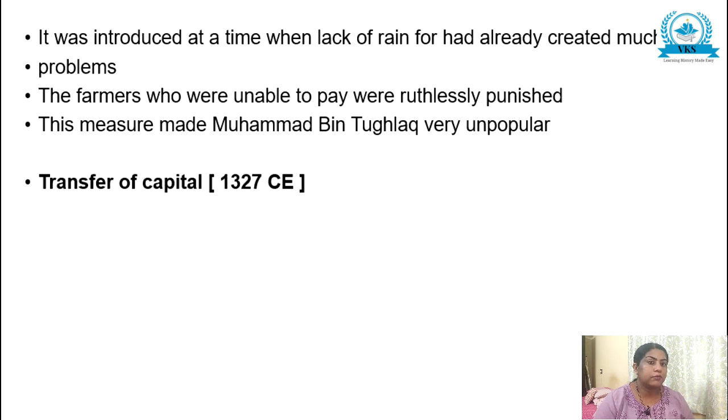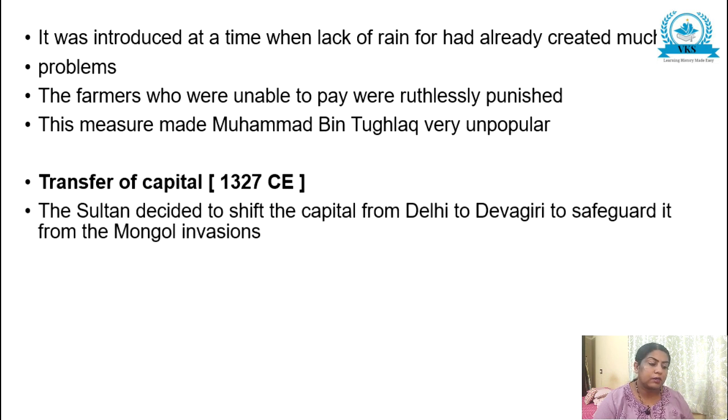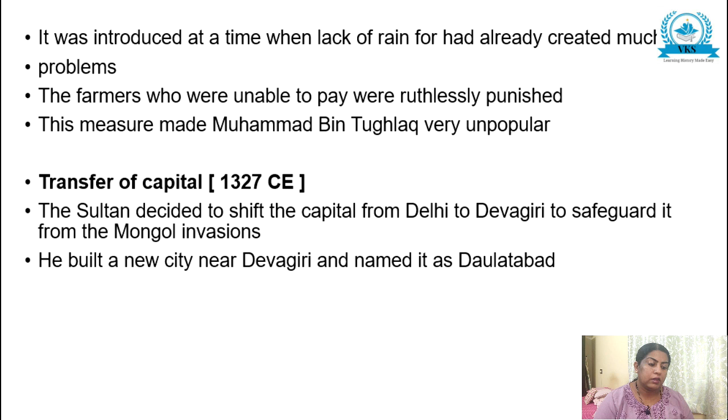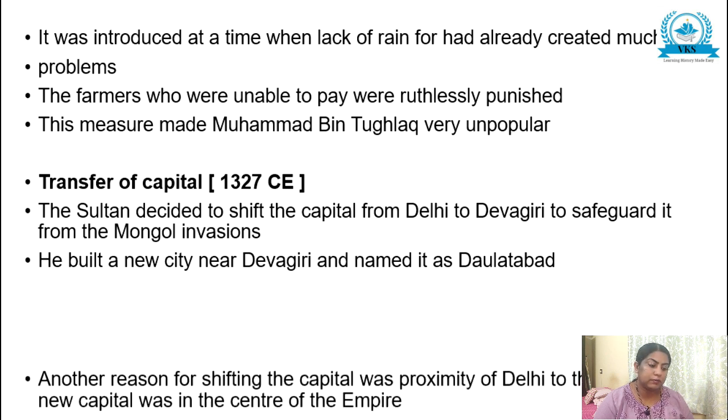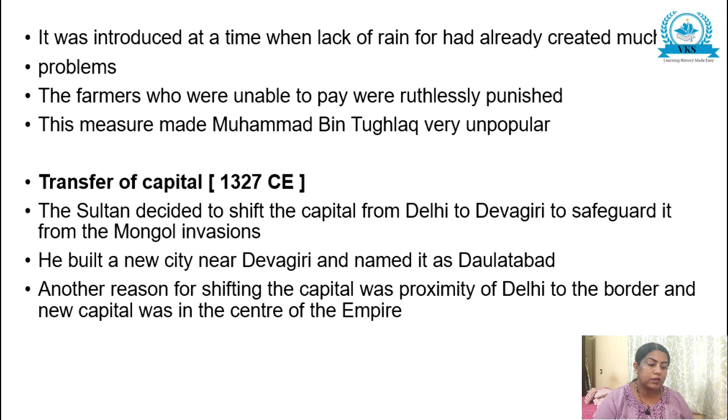So that was his first administrative experiment. Now let us move on to the second experiment, transfer of capital. The Sultan decided to shift the capital from Delhi to Devagiri to safeguard it from the Mongol invasion. He built a new city near Devagiri and named it as Daulatabad. Another reason for shifting the capital was proximity of Delhi to the border, and new capital was in the center of the empire. He wanted to shift the entire population.